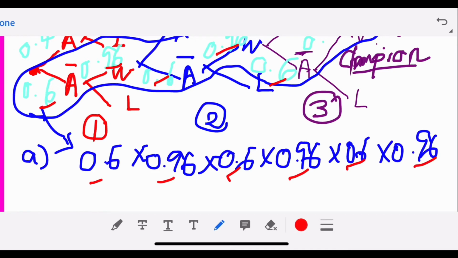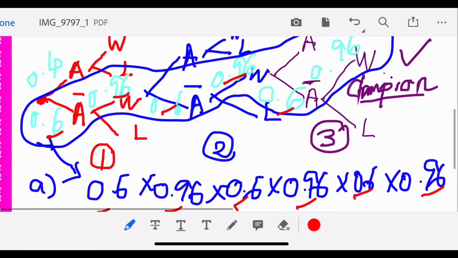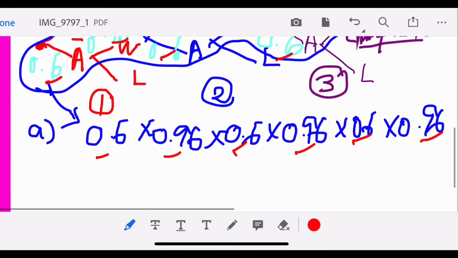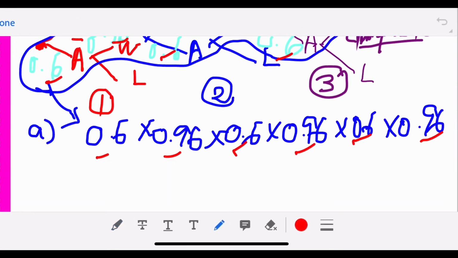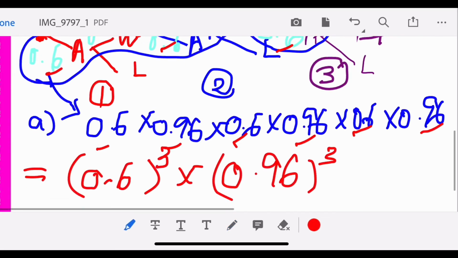Okay, so I highlighted to you how I get the value from the branches of the tree diagram. If you follow the branches, you will get the right answer. So now the answer is 0.6 to the power of 3 times 0.96 to the power of 3. You can give me this working, no problem. It's the same.